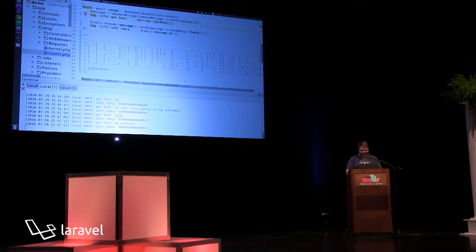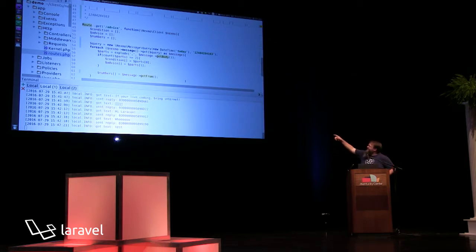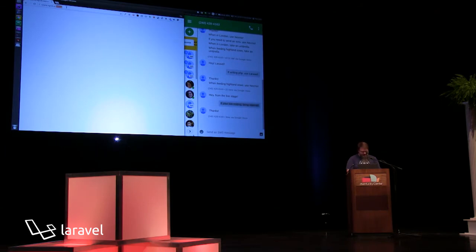One last thing I'm going to do. Hi, Laracon. All right, I give up. That's fine. I have another route, advice, that is now pointless. What it would do is set up a bunch of conditions and advice and the numbers, loop through them and explode on comma. Then we're going to foreach all your numbers and send you replies. But since nobody really did this, it's not going to work. But for those of you who did, there is some valid advice in there.